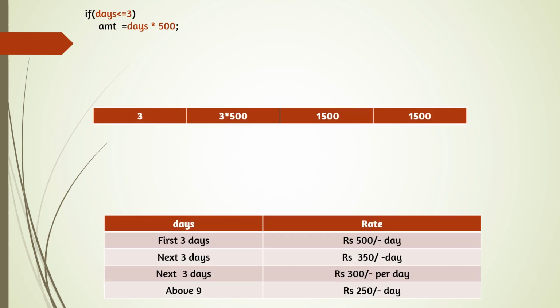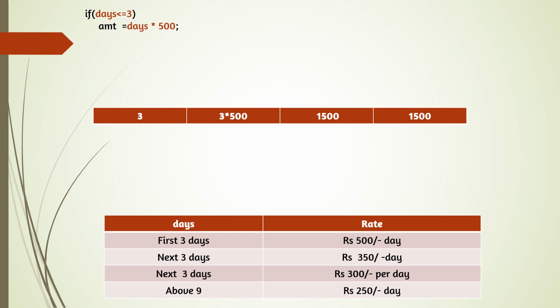Now we can find the amount that has to be paid according to the condition. If days is less than or equal to 3, see the table also, first 3 days rupees 500 per day. Suppose you are staying for 3 days, per day you have to pay 500 rupees. That means 3 into 500, 1500 you have to pay. So here days into 500. If you are staying for 2 days, 2 into 500. If you are staying for 1 day, 1 into 500. According to the number of days inputted, we have to pay the amount for the first 3 days.